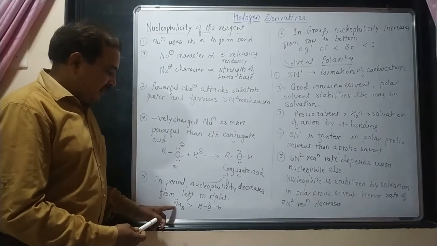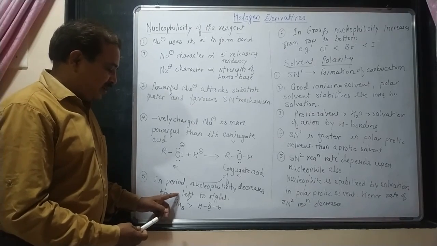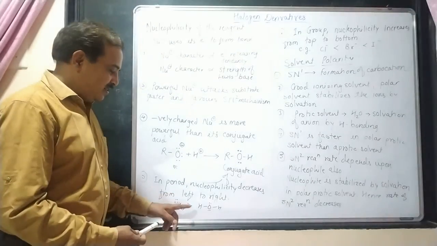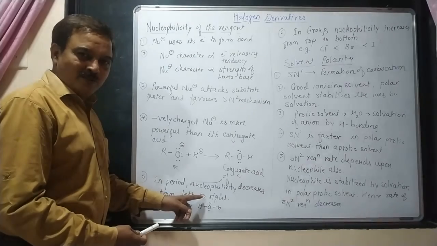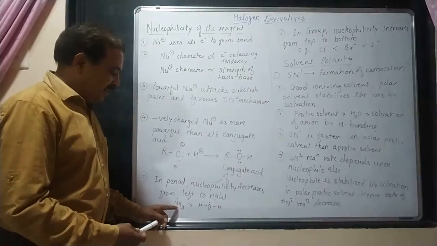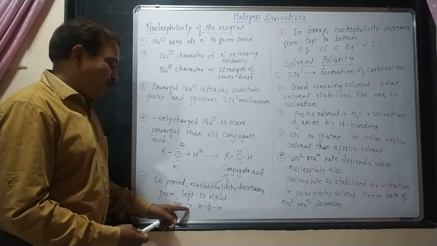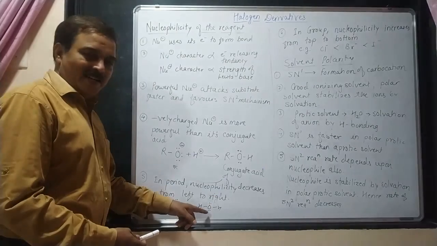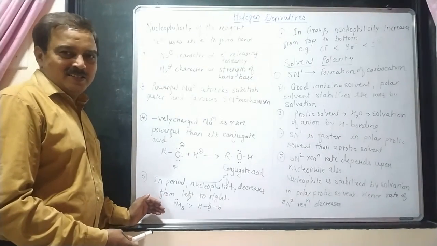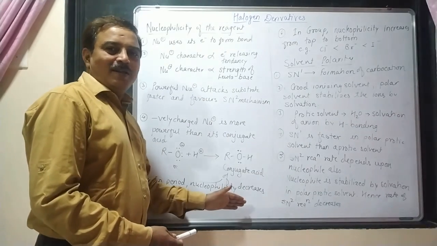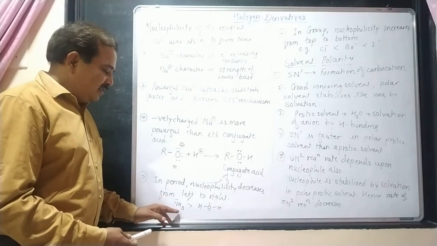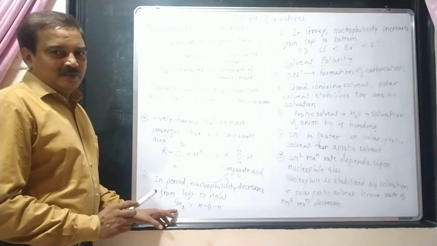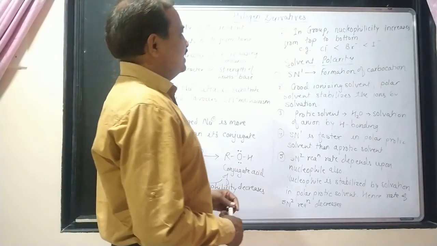Suppose nitrogen is present in the 15th group, oxygen is present in the 16th group. So NH3 is a more powerful nucleophile than H2O. So this point is clear. When we travel from left to right in a period, the nucleophilicity of that atom goes on decreasing.